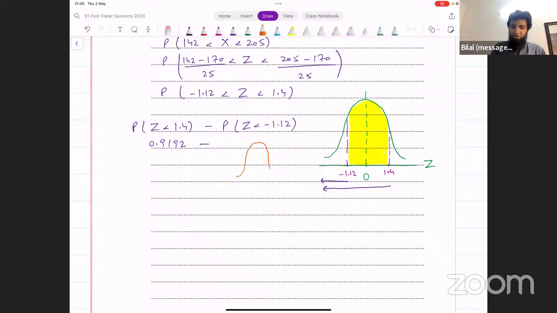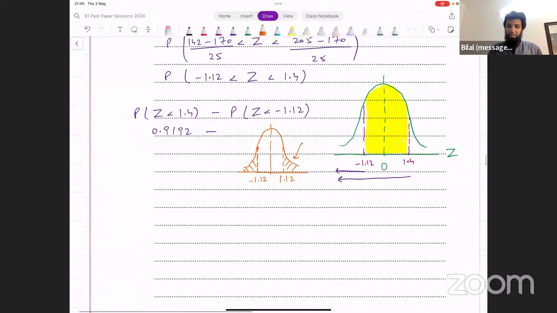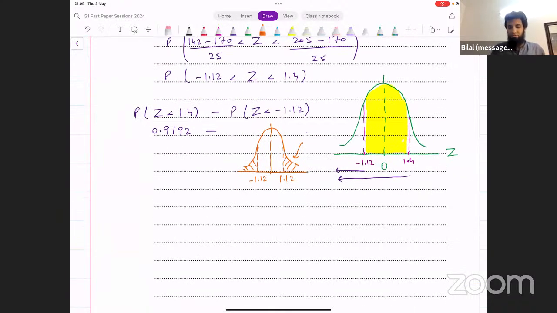Again, you can think of another normal distribution curve for this. You don't necessarily have to draw this. You can think of it in your head as well. If you've done enough practice, you may be able to do it directly in your head. Otherwise, it's safer to just draw a normal distribution curve like this. Minus 1.12, that's going to be on the left side here. You want this region on the left side. How do you find that? First of all, you flip it. It's the same thing as this region on the right side, the area to the right of 1.12. But that's also not going to be standard form.